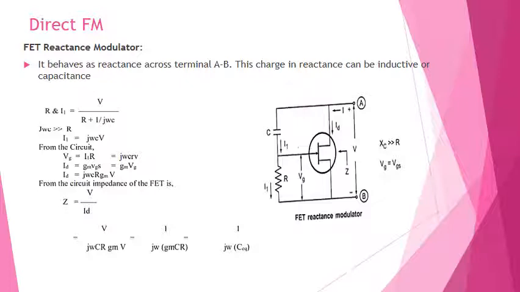So from the circuit we can get Vg is equal to I1 into R, equal to j omega CRV, and ID is equal to gm VGS is equal to gm Vg, and ID is again equal to j omega CR gm V. So from the circuit, the impedance of the FET we will receive Z is equal to V by ID. So V by j omega CR gm V, so it's equal to 1 by j omega CR gm, equal to 1 by j omega C equivalent, where C equivalent is equal to gm CR.